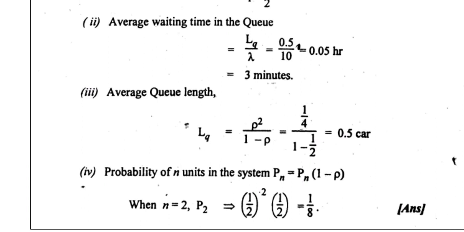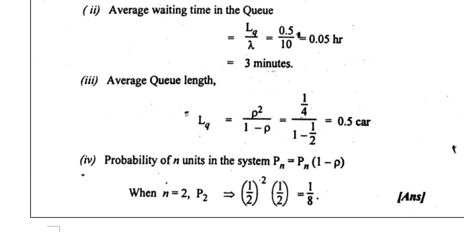So this is the model M/M/1 with infinite capacity and FCFS, which is first come first serve. There are two models we are going to study in this queuing system, and the first model will be very easy, so everyone can solve the problem.